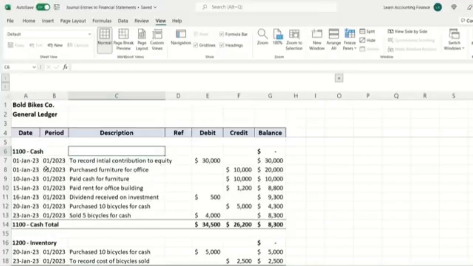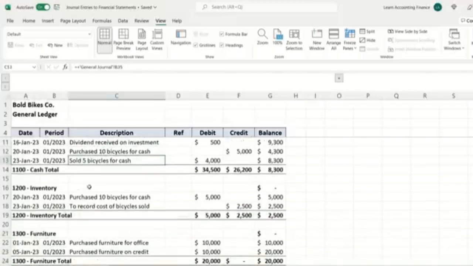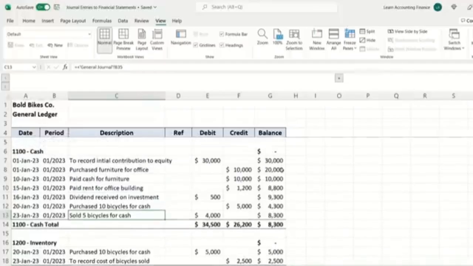And you can see all of the entries are summarized here. The general ledger is a very good summary if you want to see what happened in the cash account, and this will give you a summary of all the transactions that took place. On the 1st of January, cash was deposited. And then there were the purchases of furniture, payment of rent, receiving of dividend on investment, and then purchase of bicycles, and finally sales of bicycles. The same way all the other accounts are also summarized. There's usually a date, period, description, debit and credit, and final balance as well, which is important.